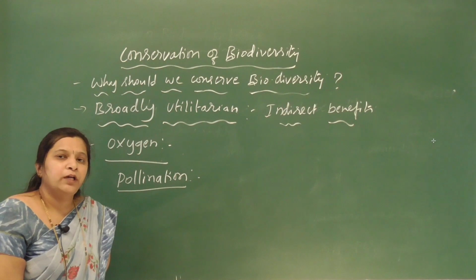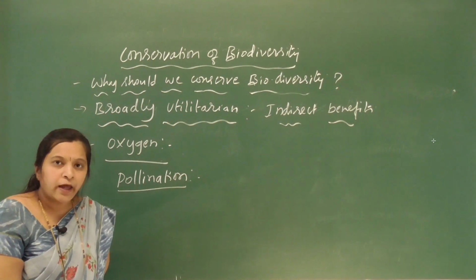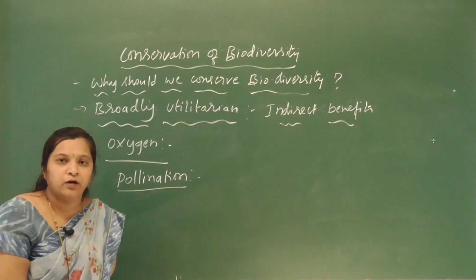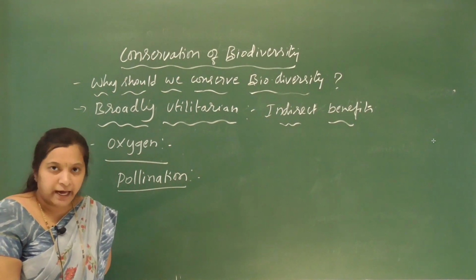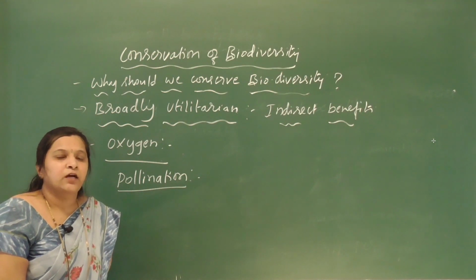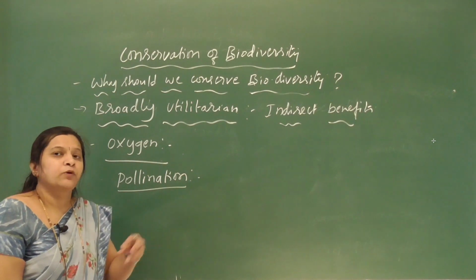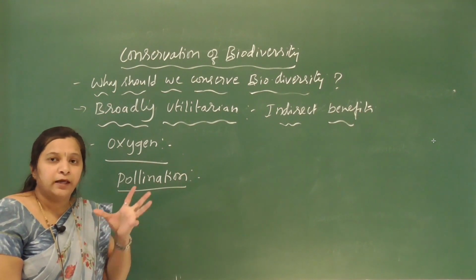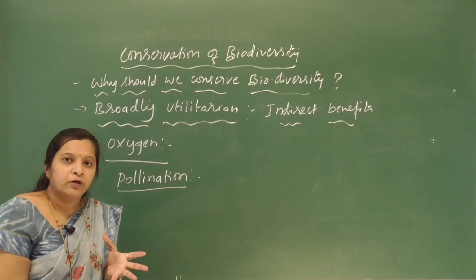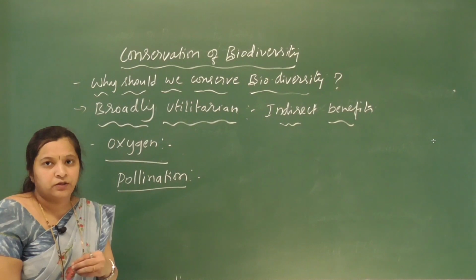Many species of animals, like insects, birds, and also bats, act as pollinating agents. They transfer pollen grains from one plant to another plant, thereby helping in pollination. That results in the formation of fruits and seeds.